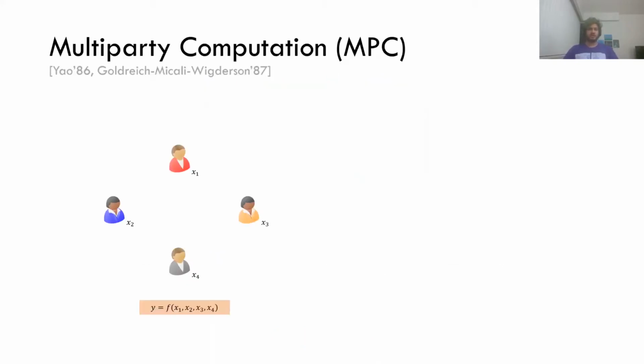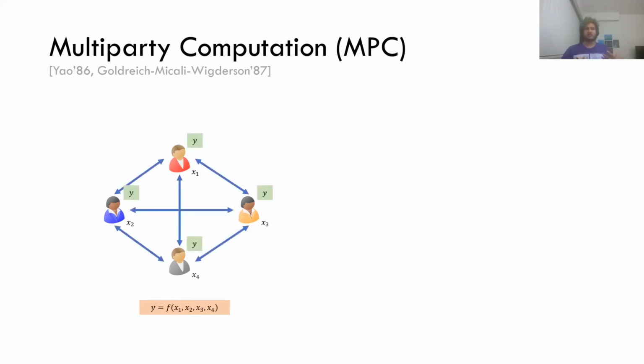So what is multi-party computation, or MPC? It's a mechanism that allows parties that have private inputs to compute a joint function over their private inputs. They do so by executing a protocol wherein they exchange messages, and at the end of this protocol, all the parties are in possession of the output.